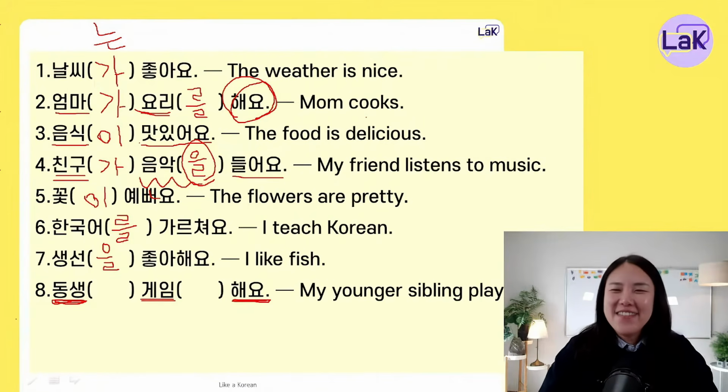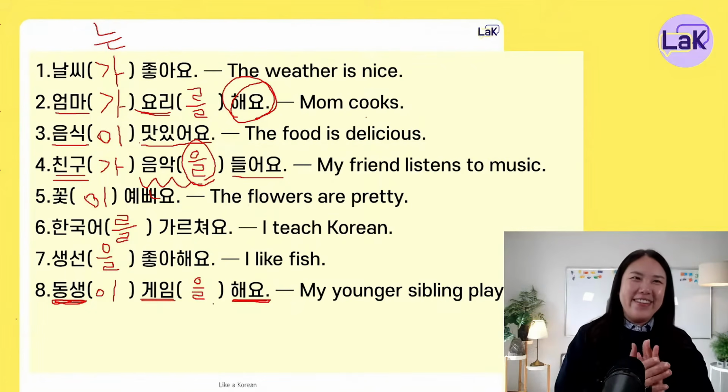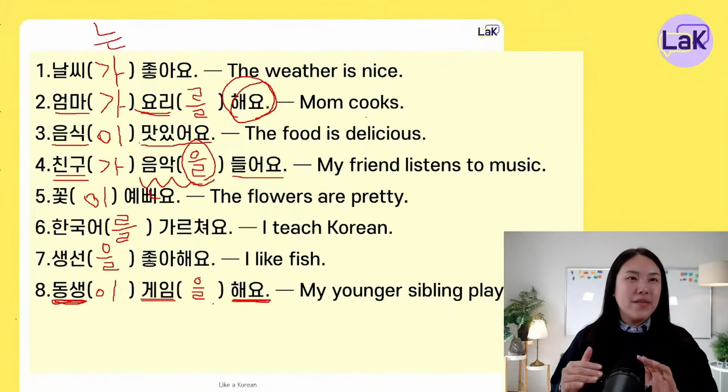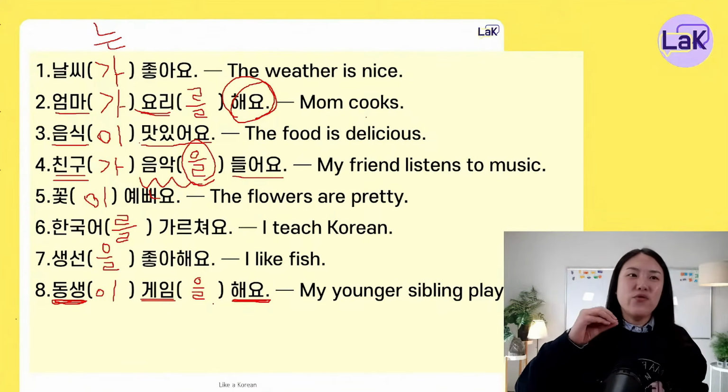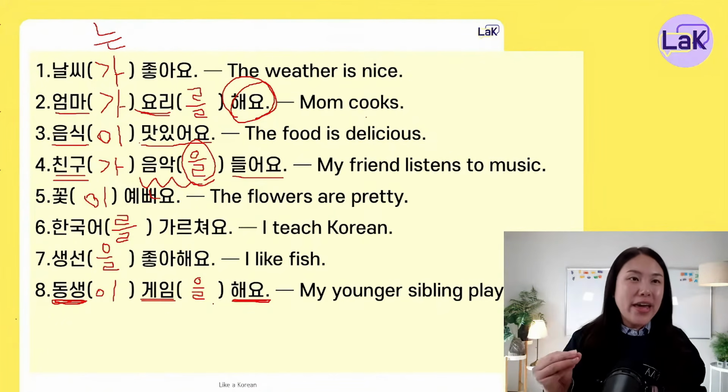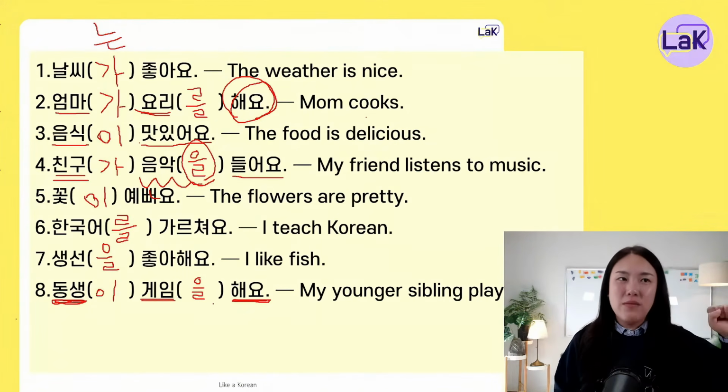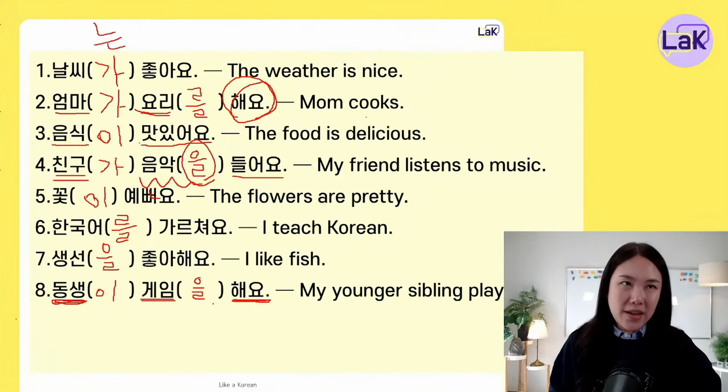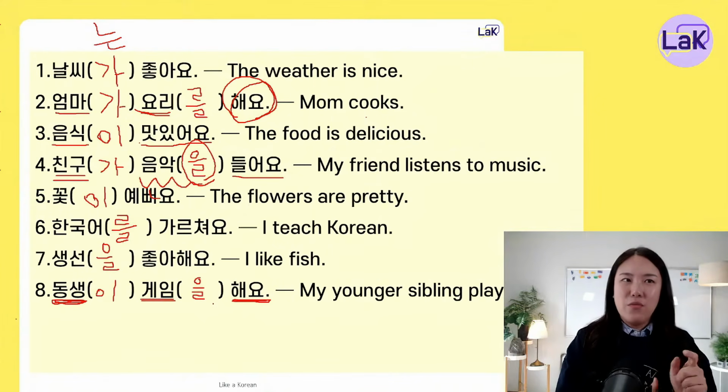That's right. 동생이 게임을 해요. 잘했어요. That's right. 동생이 게임을 해요. 동생 is the doer who's playing the game. And then game is the object. What is my younger sibling doing? Right? So game is the object.